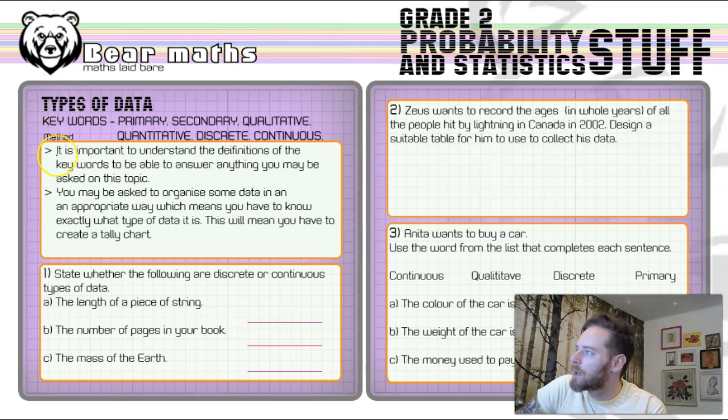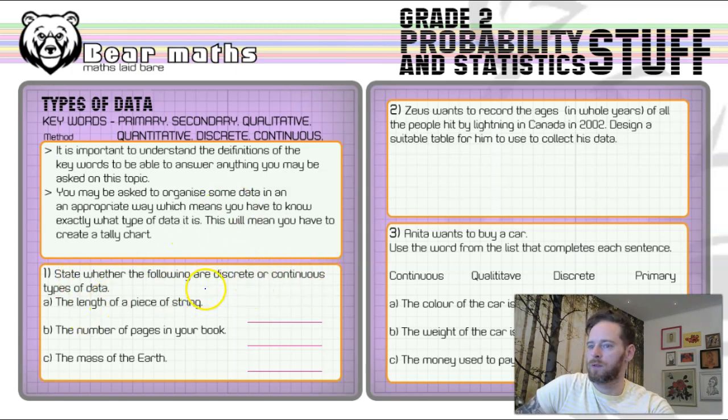So in the method, it states it's important to understand the definitions, as I've already mentioned. You might be asked to organise some data in an appropriate way, which means you have to know exactly what type of data it is, and this means you have to create some sort of tally chart, probably. Now, question number 1 asks us to state whether the following are discrete or continuous types of data. So we have to make our decision between the two. That's all we have to do.